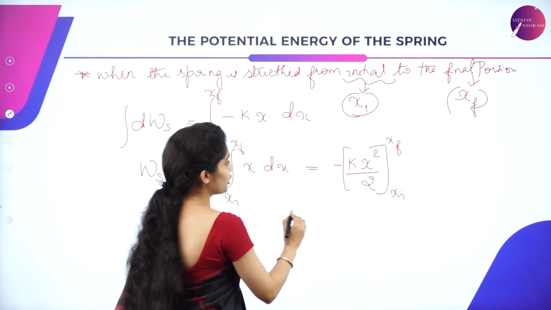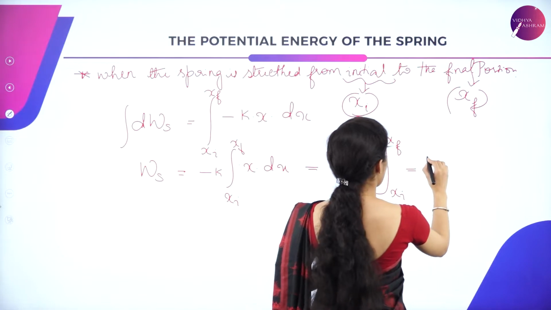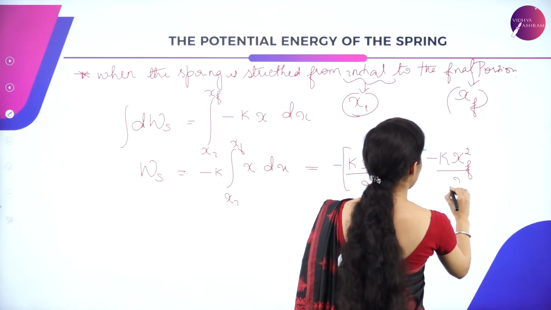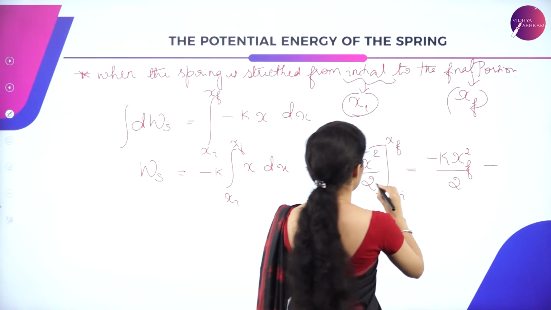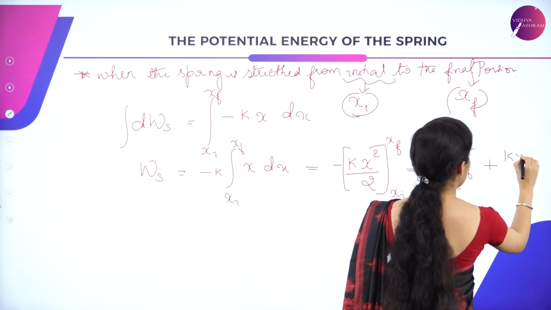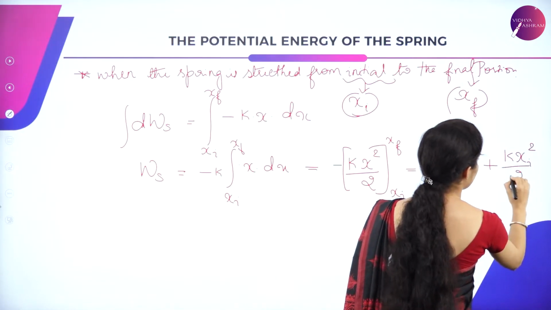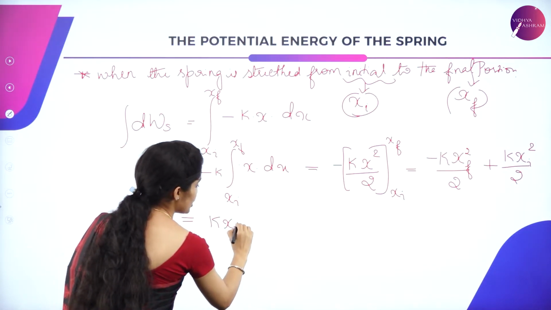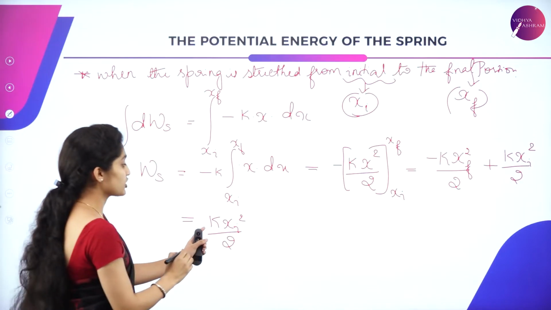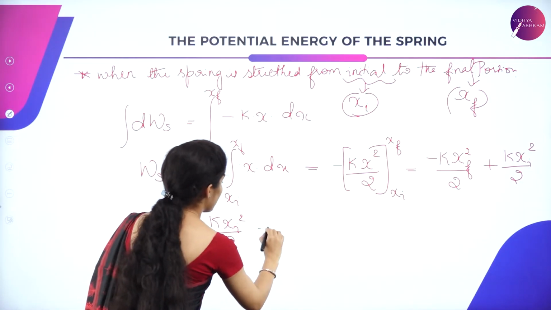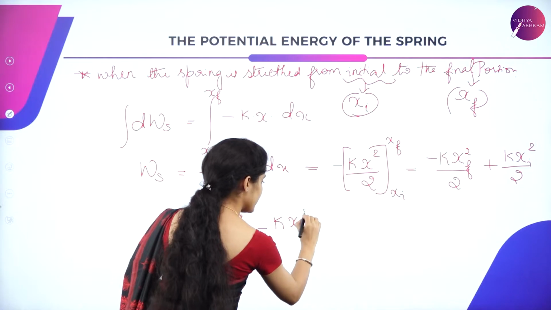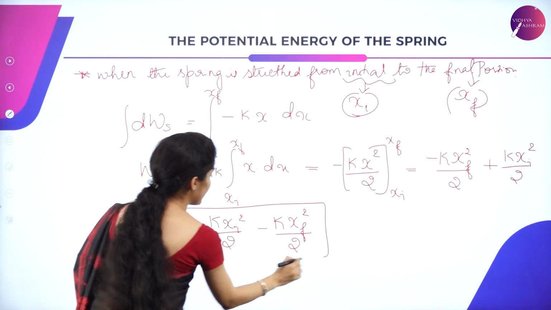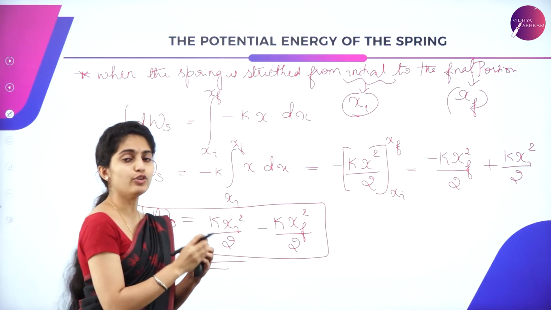On simplifying, you get -k xf squared divided by 2, plus k xi squared divided by 2. Now rearranging so that I get the positive sign first: k xi squared divided by 2 minus k xf squared divided by 2. This will be the total work done when the spring is stretched from initial to final position.